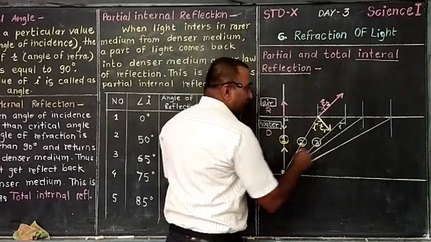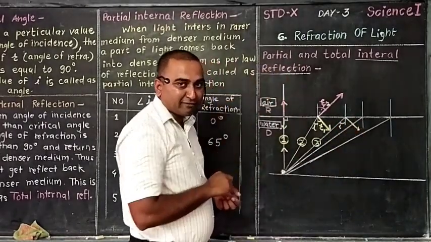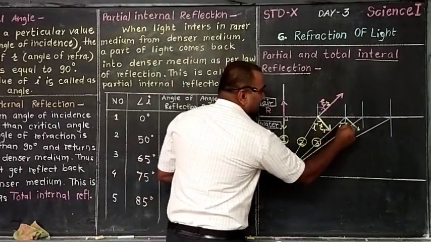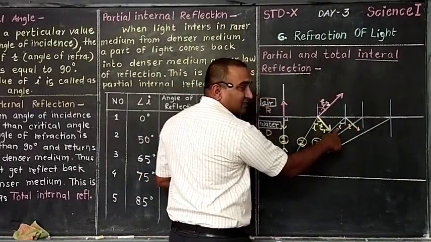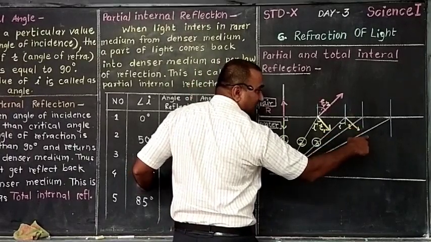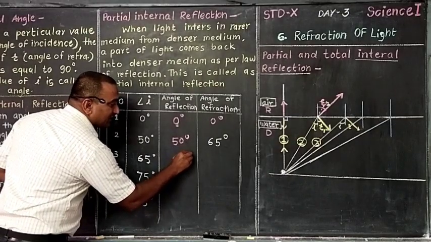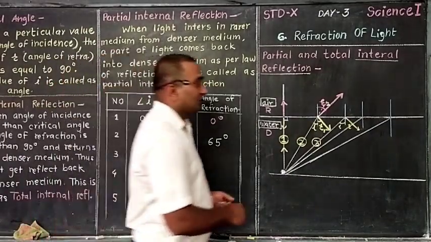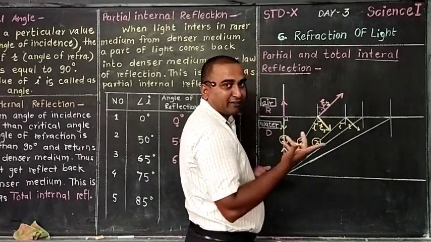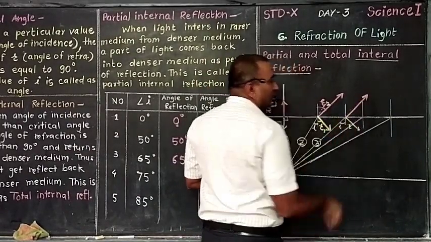So what will happen? Definitely rays will bend down, with a little partial reflection. So this one is R1. So this one is 65. So definitely the reflection angle is also 65. So this angle should be 65 degrees. So is there refraction or not? Definitely refraction is there. In refraction, it will move away from the normal.